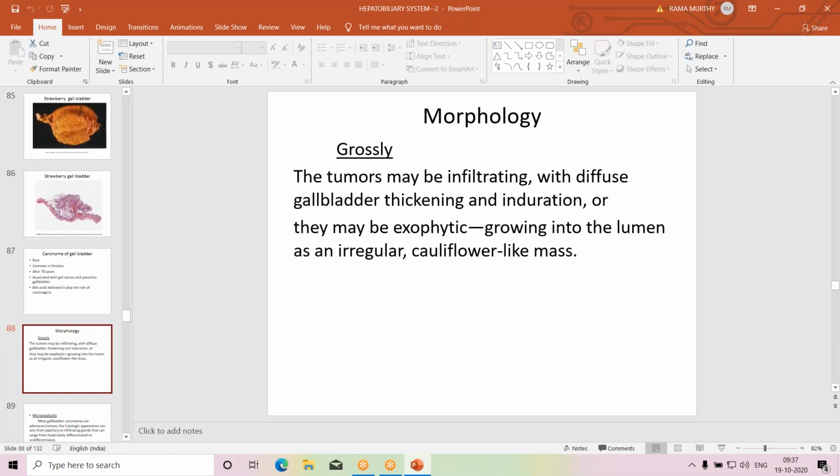Now morphology. The tumor grossly appears as polypoidal or infiltrating. Tumors may be infiltrating with diffuse gallbladder thickening and induration, or there may be exophytic, intraluminal growth, growing into the lumen as an irregular cauliflower-like mass.